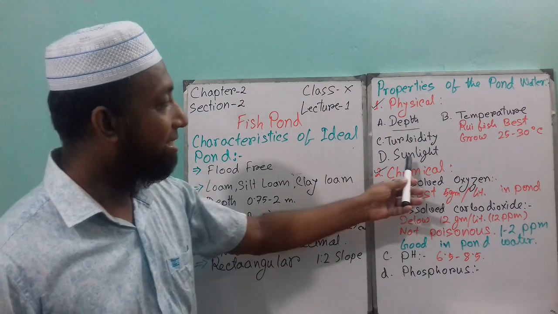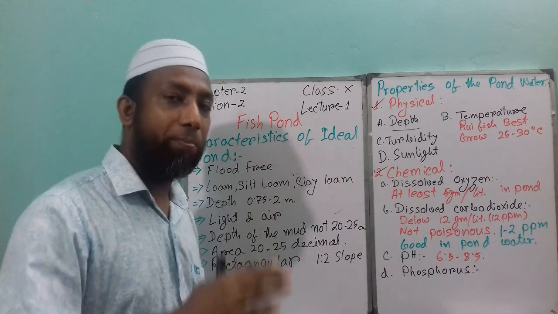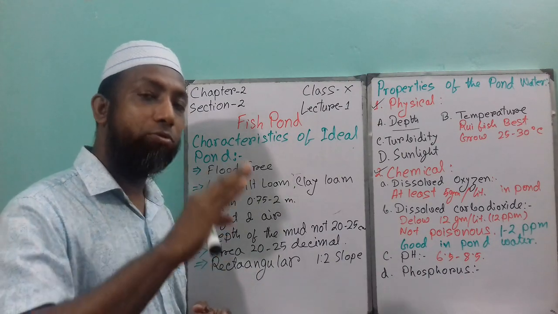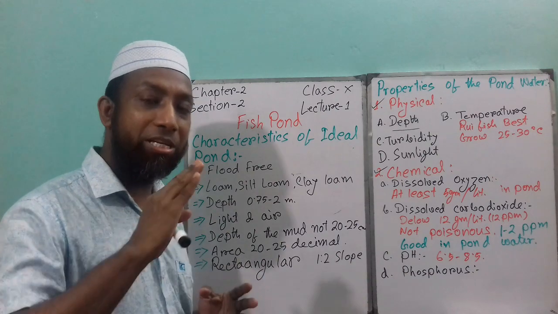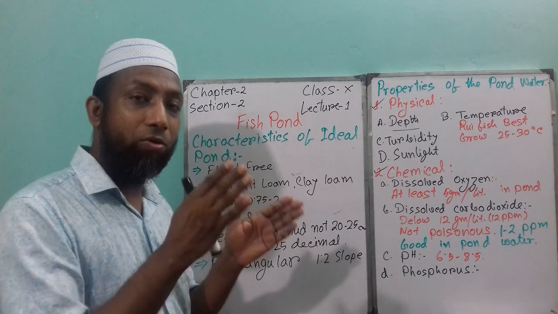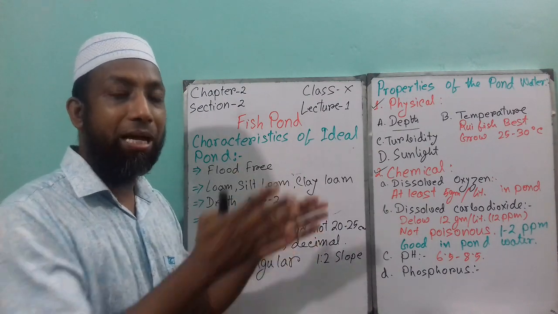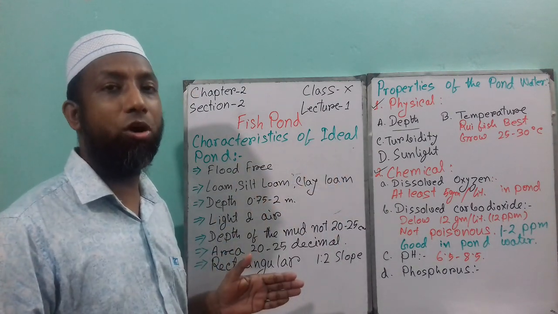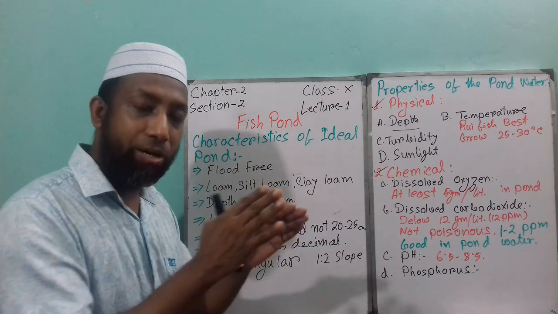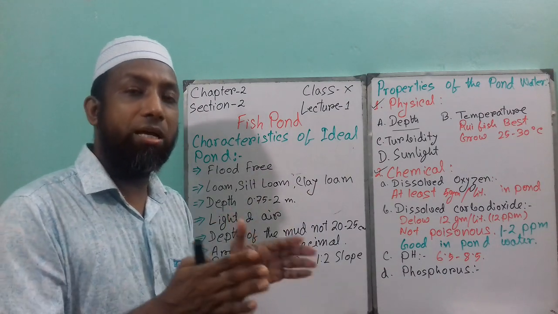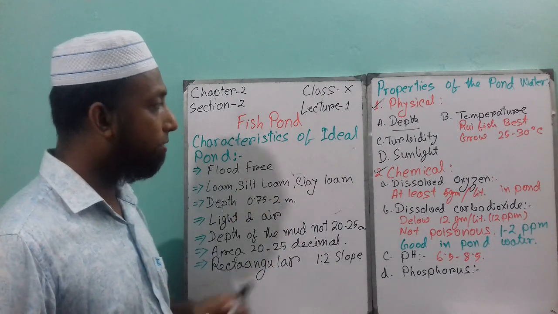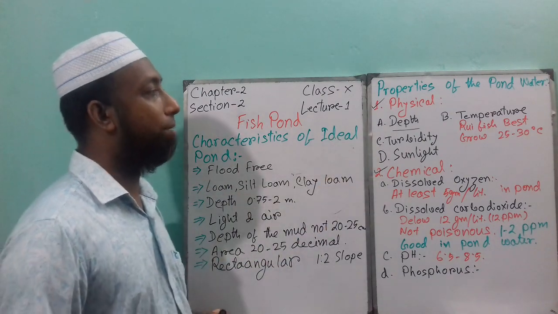Next point is sunlight. Same thing, you need proper sunlight, but too much sunlight is no good. So you have to provide moderate or medium sunlight. To avoid the sunlight in summer season, you leave water hyacinth or topapana on one corner of the pond, then that shade will help the fish, which stay in that place because that place is cool. So these are the physical properties of pond water.